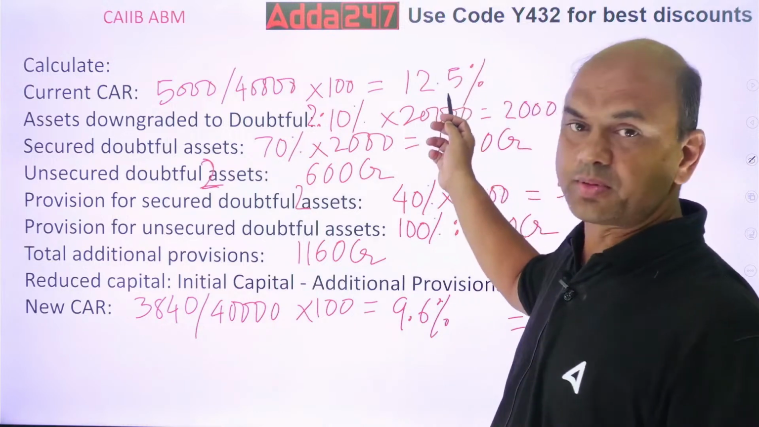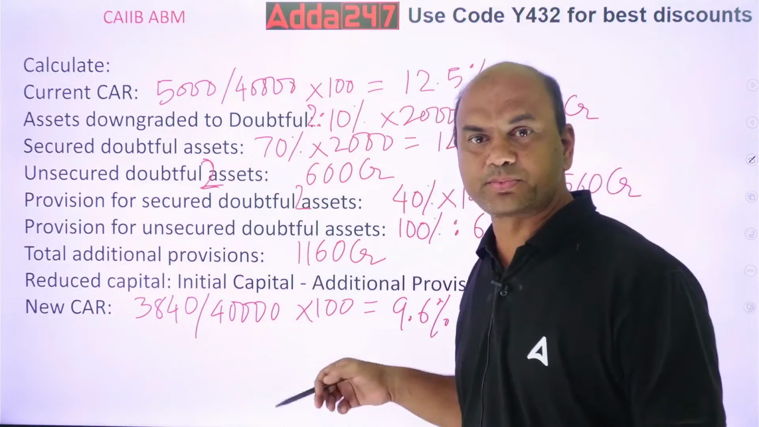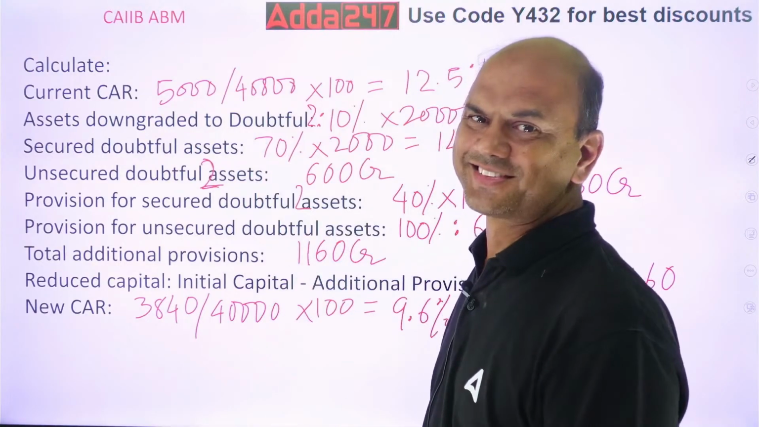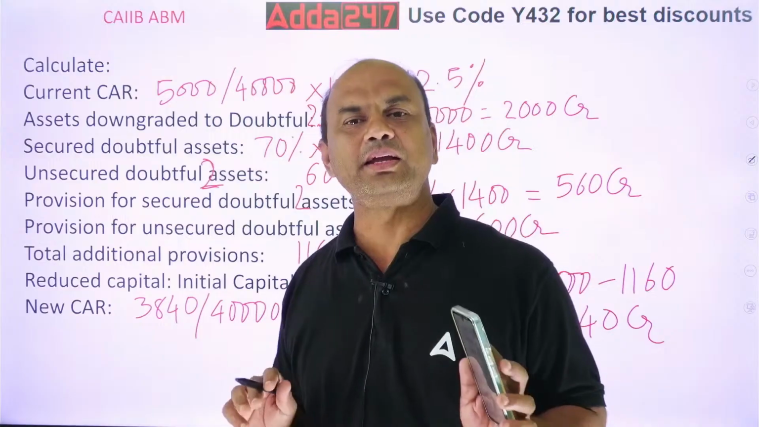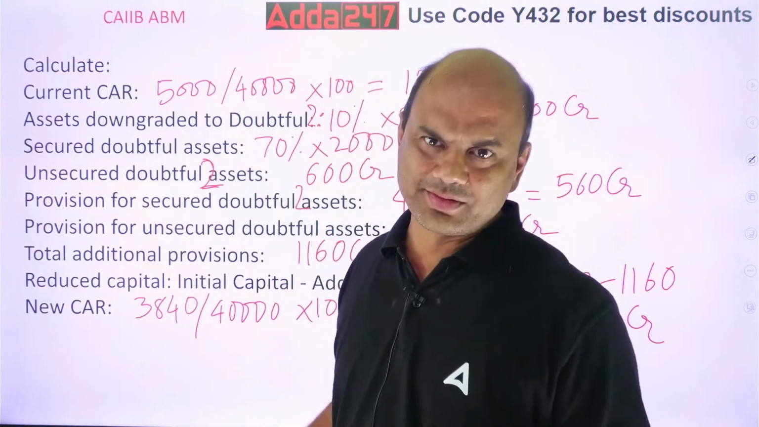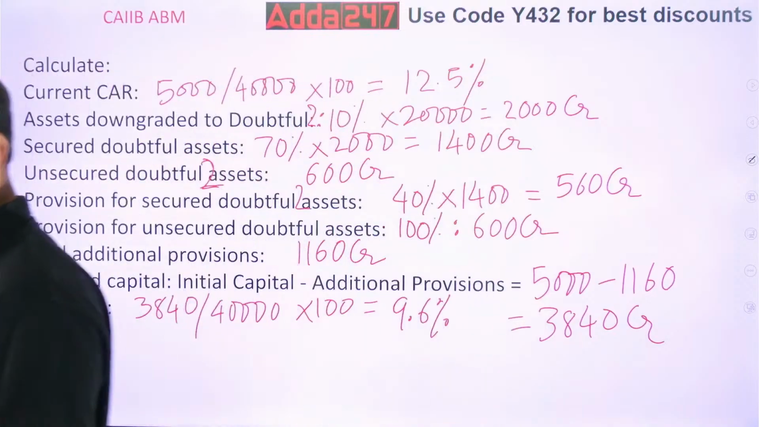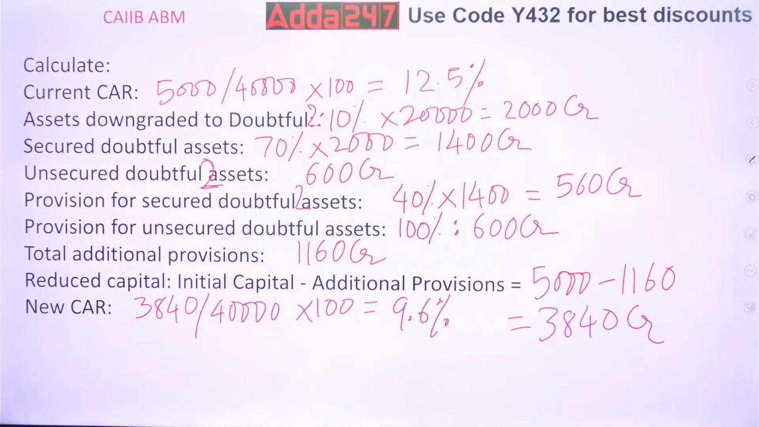Earlier it was 12.5. Now it is 9.6%. It has got reduced. Why? Because of your NPAs. Okay? Whenever your bank has NPAs, remember you are in trouble. Try to avoid as much NPAs as possible, or try to convert them. If possible, try to recover them as much as possible.